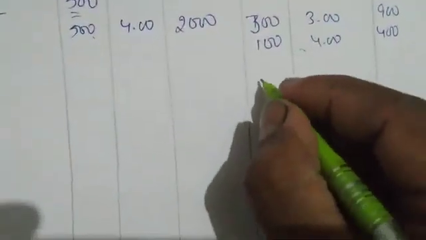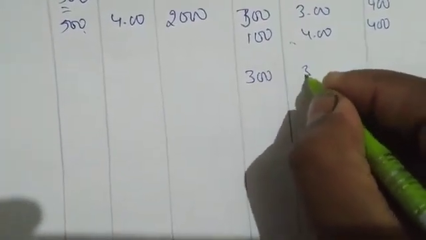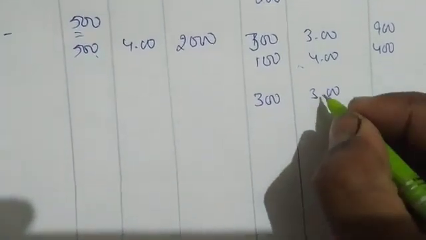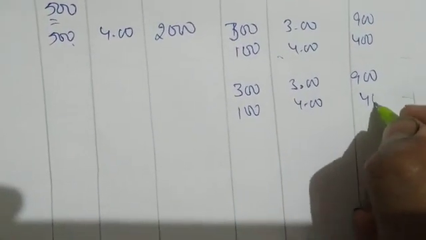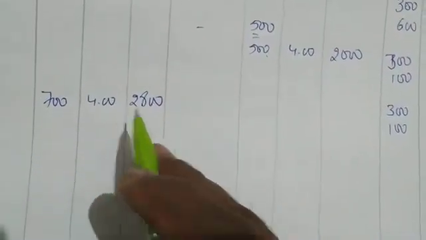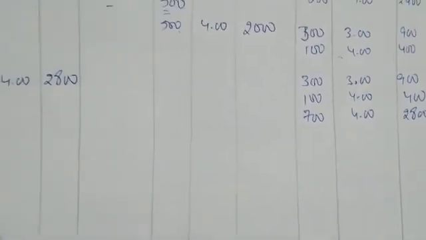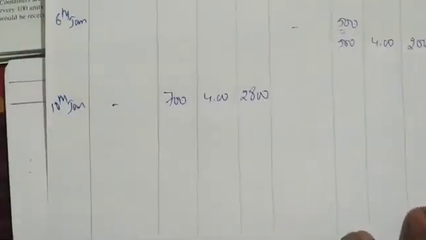So the balance will be: first 300 with 3 rupees, 900. Then 100 units with 4 rupees, 400. Then 700, 4 rupees, 2800. Done. This is our balance.